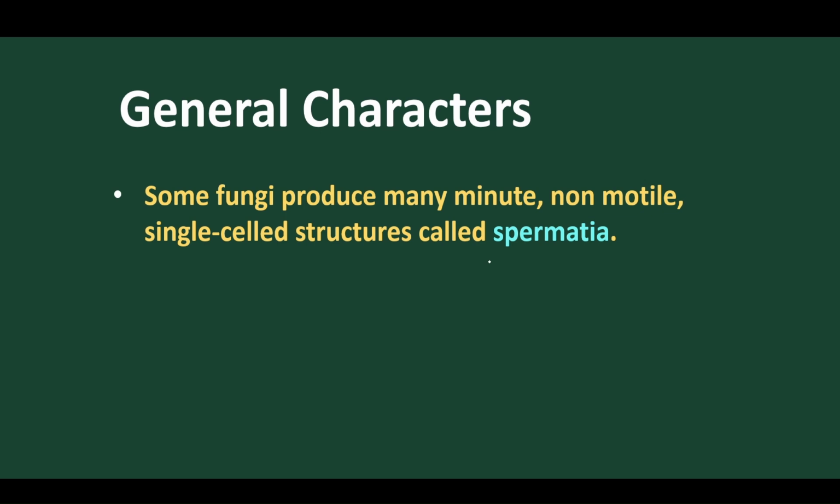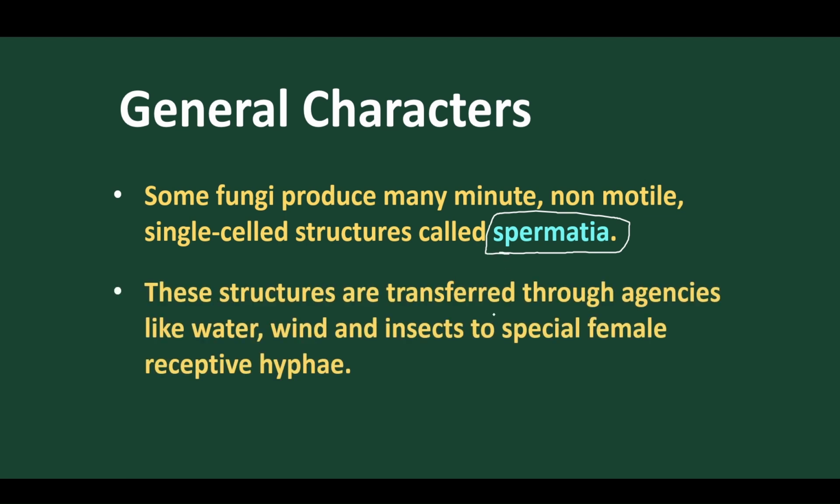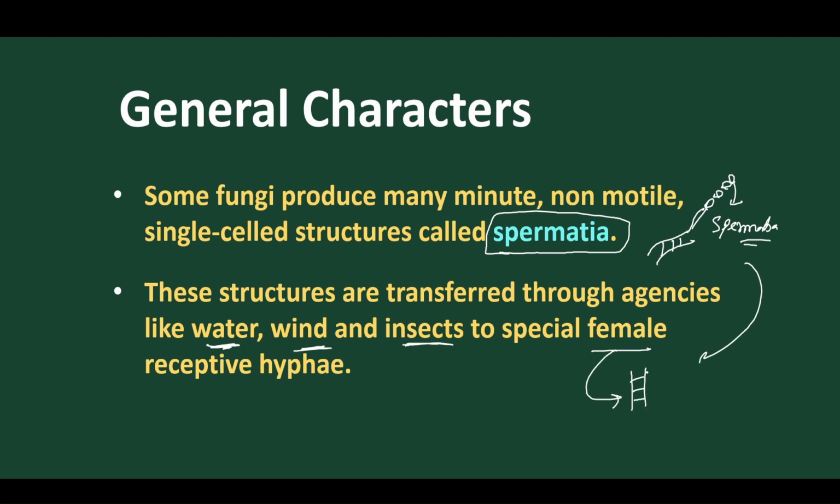Some fungi produce sperm-like structures, single-celled sperm-like structures. These are called spermatia. These spermatia are transferred through the agency of water, or by wind, or by vectors like insects, to a female hypha. So this is a type of hypha, and this hypha produces small spermatia. These are spermatia. They come to another hypha, which is called the female hypha. They get attached to the female hypha and get fused.